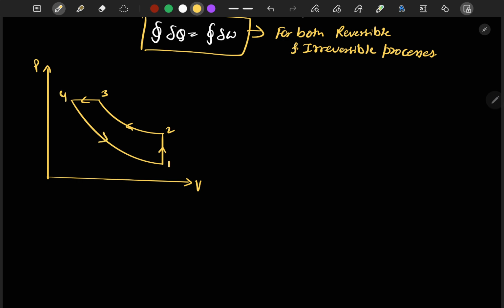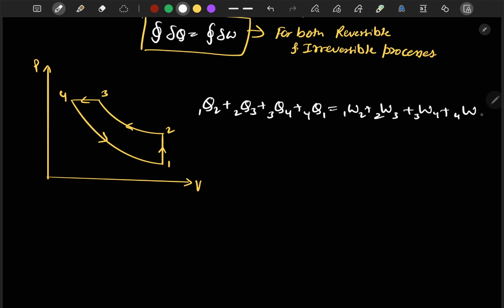If we talk about net heat interaction and net work interaction, we can say Q12 plus Q23 plus Q34 plus Q41 is equal to work done from 1 to 2 plus work from 2 to 3 plus work from 3 to 4 plus work from 4 to 1. Okay, so this is the gist of the first law of thermodynamics.